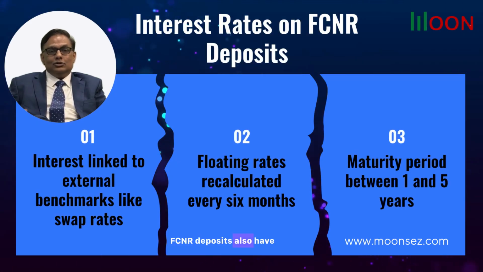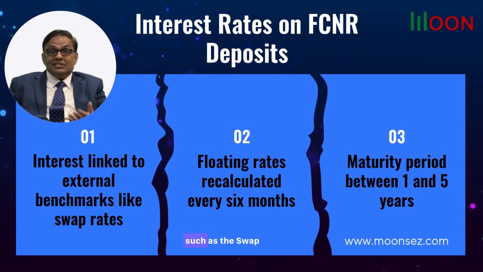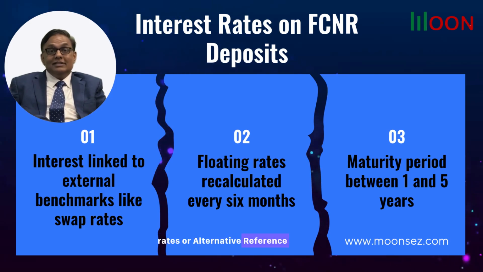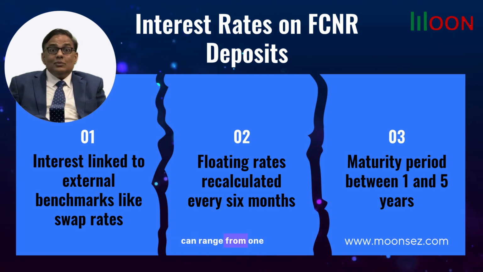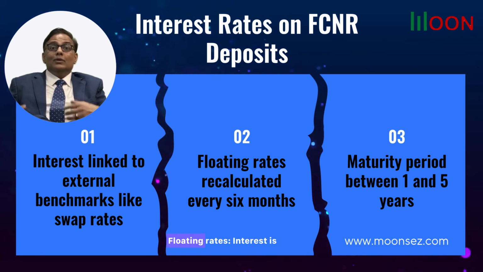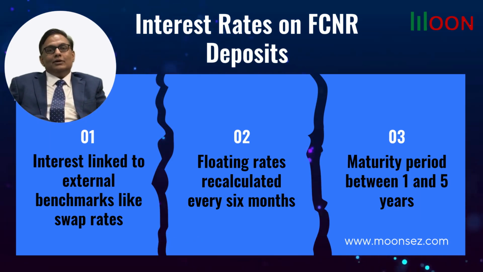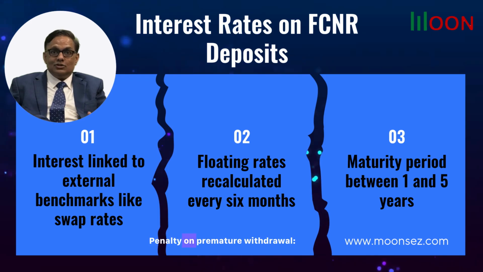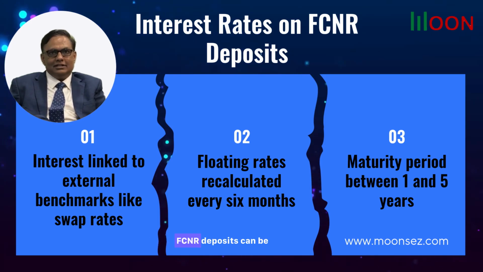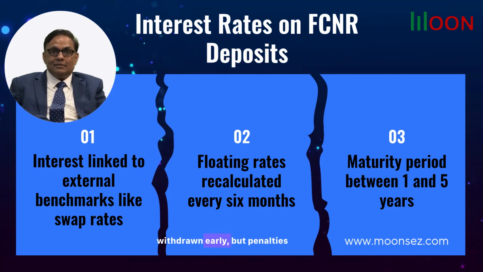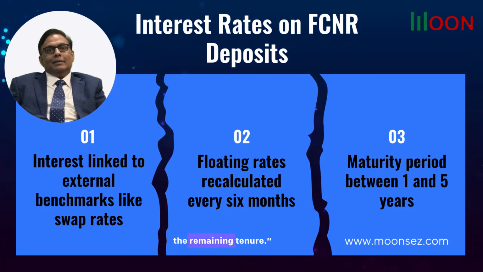FCNR deposits also have unique terms. The interest rates are linked to external benchmarks such as the swap rates or alternative reference rates (ARR). Maturity period. The term can range from 1 year to 5 years. Floating rates. Interest is recalculated every 6 months and will be based on an external benchmark. Penalty on premature withdrawal. FCNR deposits can be withdrawn early, but penalties may apply depending on the remaining tenure.